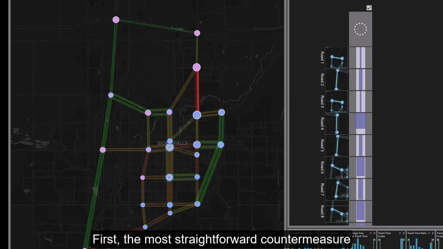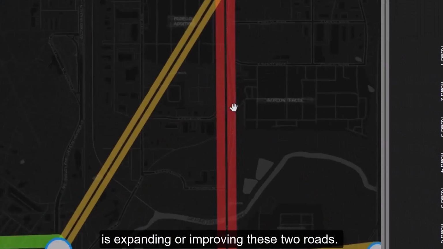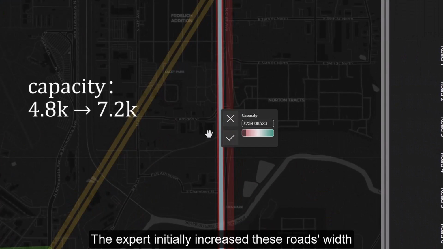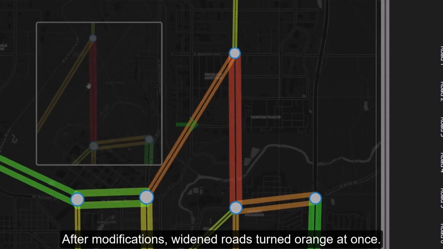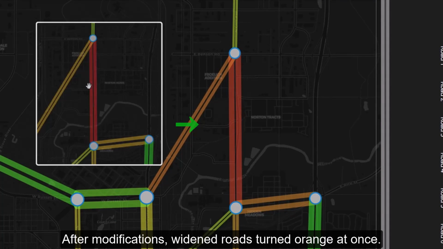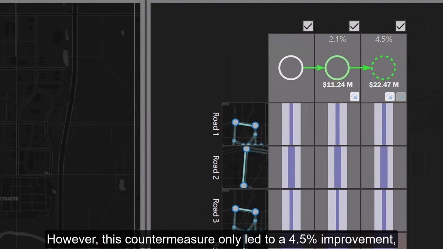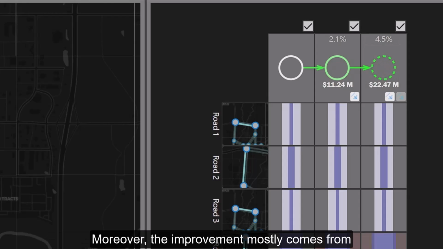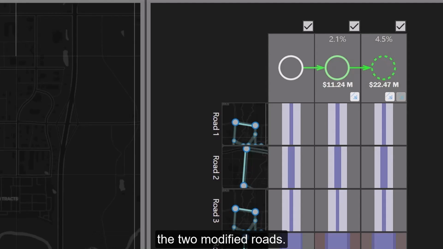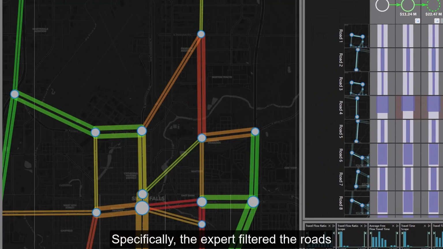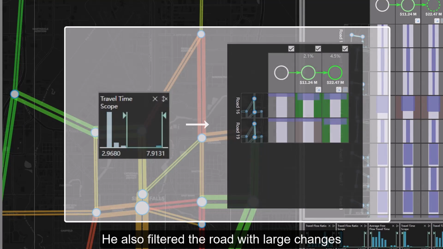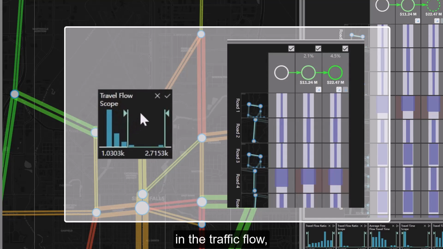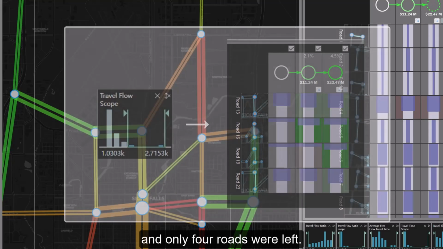First, the most straightforward countermeasure is expanding or improving these 2 roads. The expert initially increased these roads' width to 1.5 times their original width. After modifications, widened roads turned orange at once. However, this countermeasure only led to a 4.5% improvement. Moreover, the improvement mostly comes from the 2 modified roads. Specifically, the expert filtered the roads with large changes in travel time and obtained only the 2 roads. He also filtered the roads with large changes in traffic flow, and only 4 roads were left.